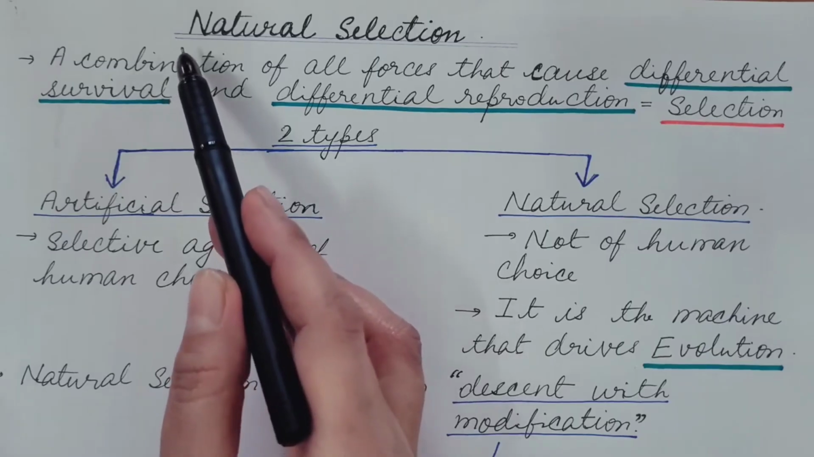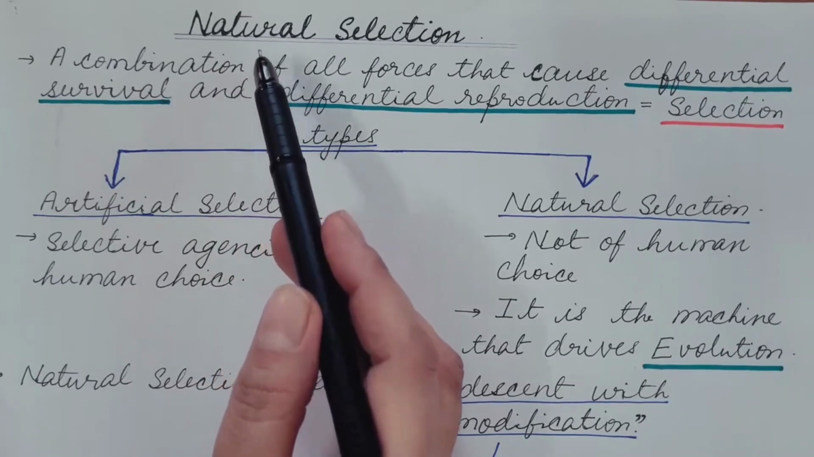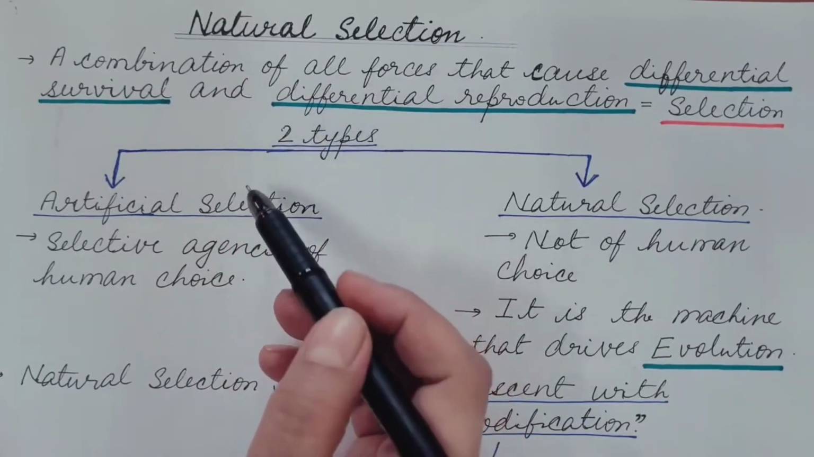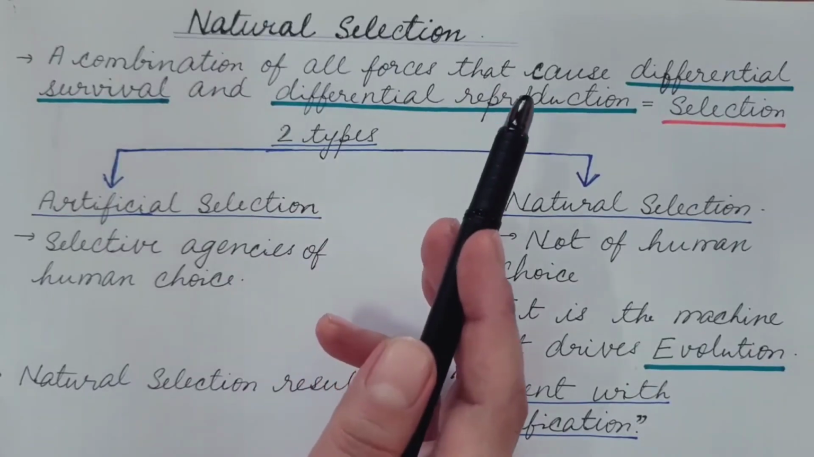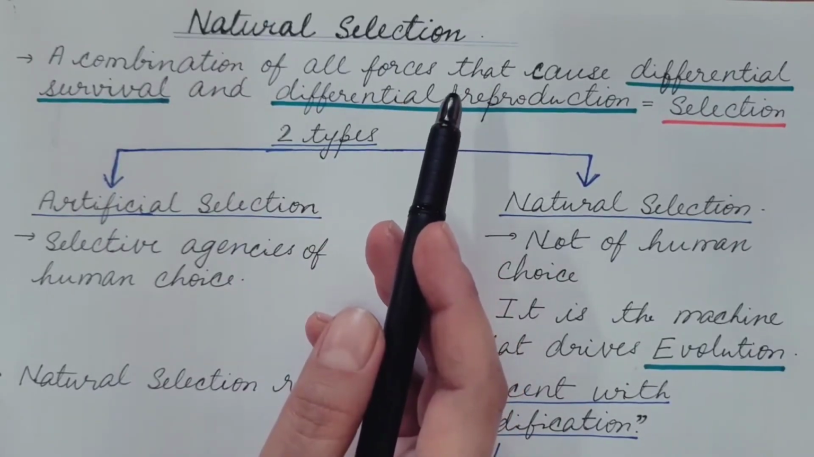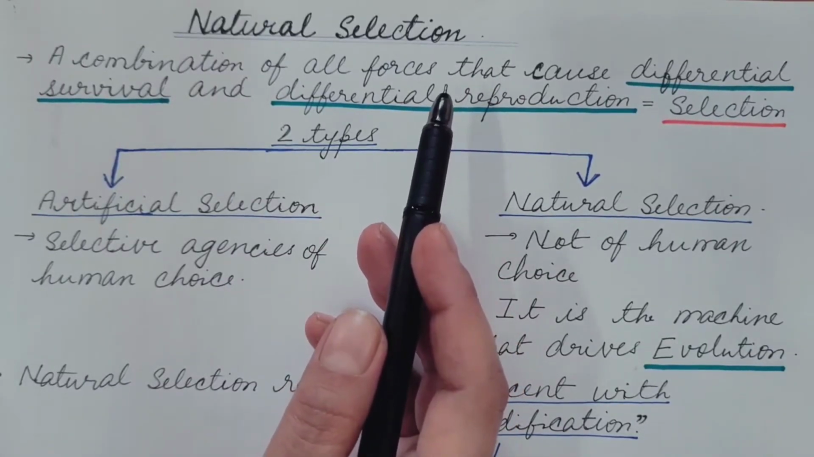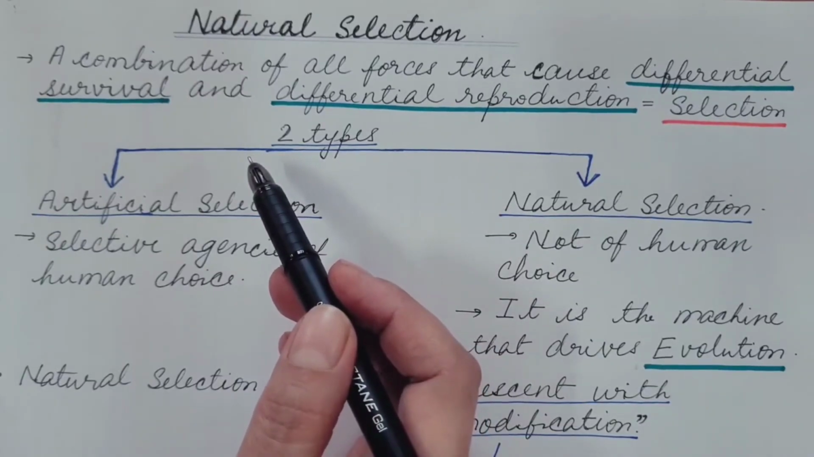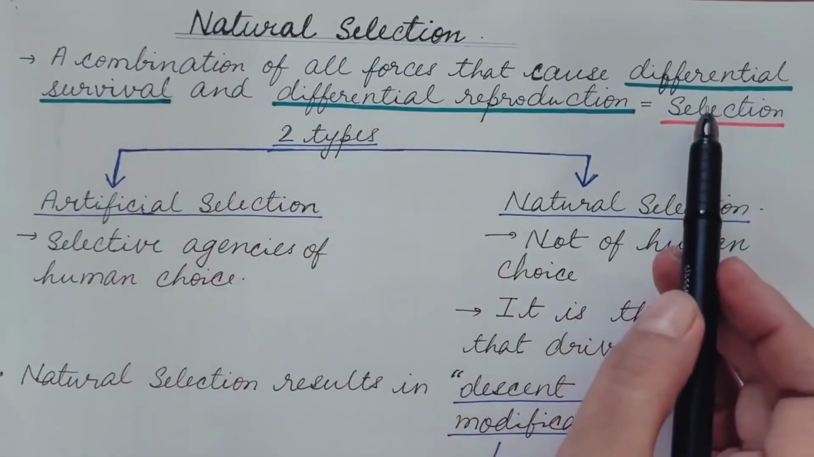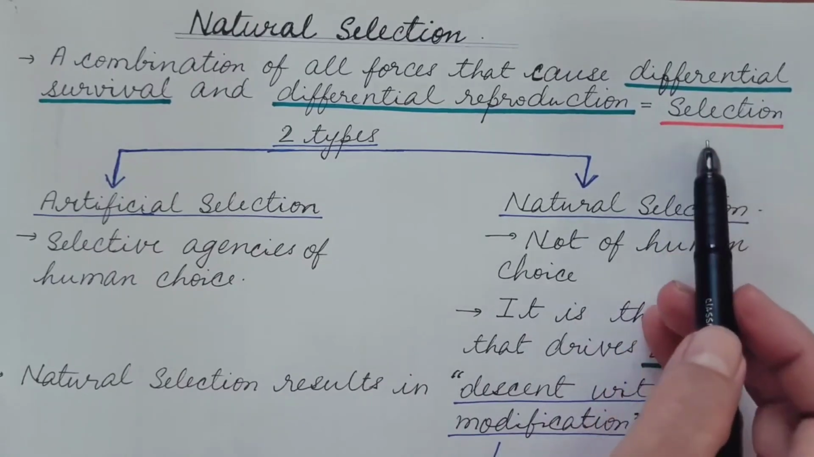Hello friends, today we are going to discuss natural selection, one of the important bases of neo-Darwinism. We have already discussed neo-Darwinism. You can refer to my video, the link is given in the description box. So first of all, we will see what is selection.